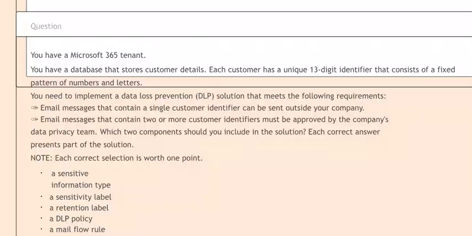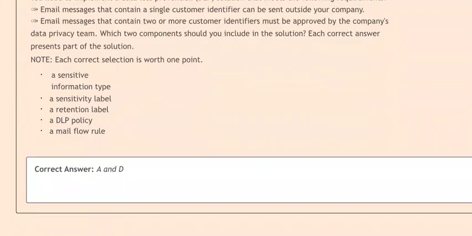Which two components should you include in the solution? Each correct answer presents part of the solution. Option A, a sensitive information type. Option B, a sensitivity label. Option C, a retention label. Option D, a DLP policy. Option E, a mail flow rule. Correct answer is option A and option D.